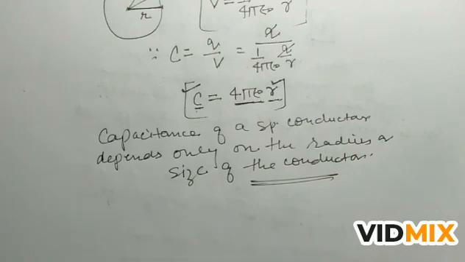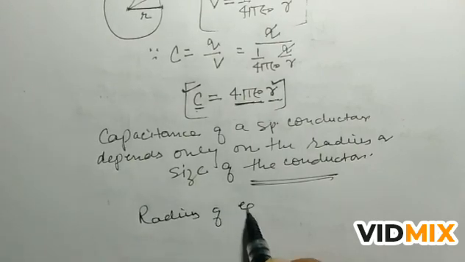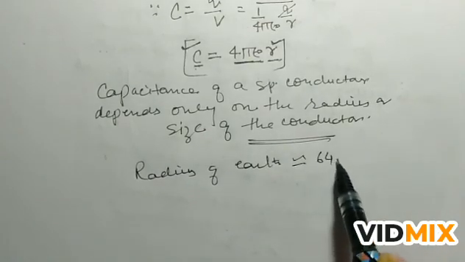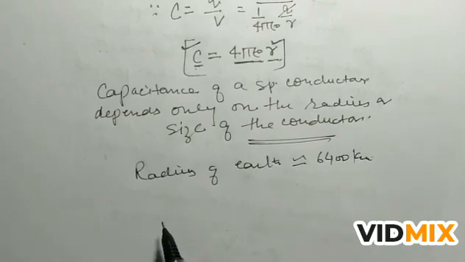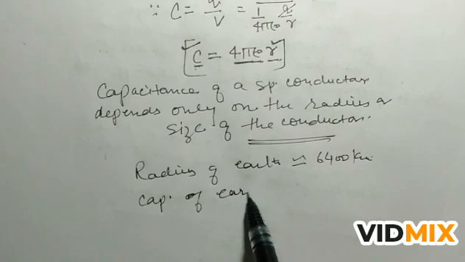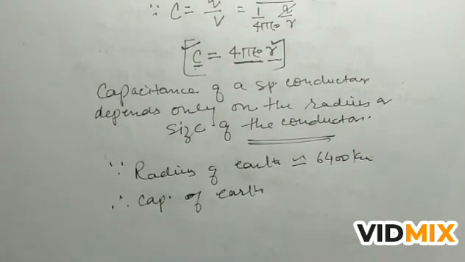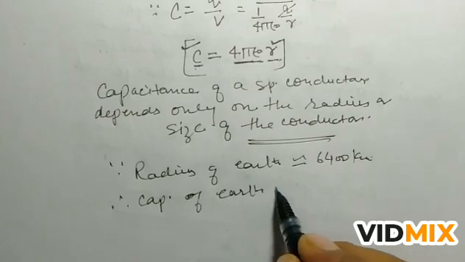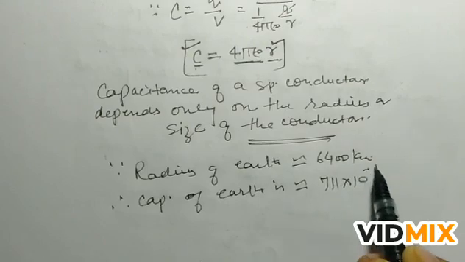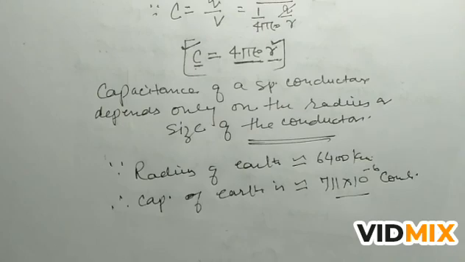Since the radius of the earth is approximately 6400 kilometer, the capacitance of earth is approximately equal to 711 into 10 to the power minus 6 farad. So this is the capacitance of the earth whose radius is 6400 kilometer.